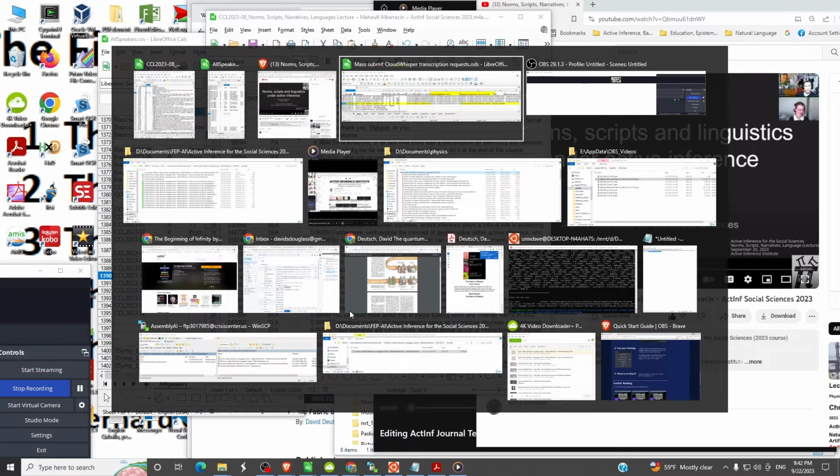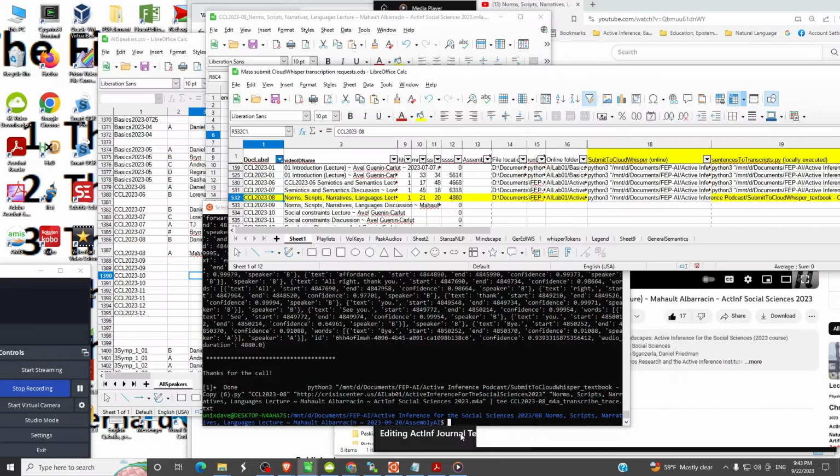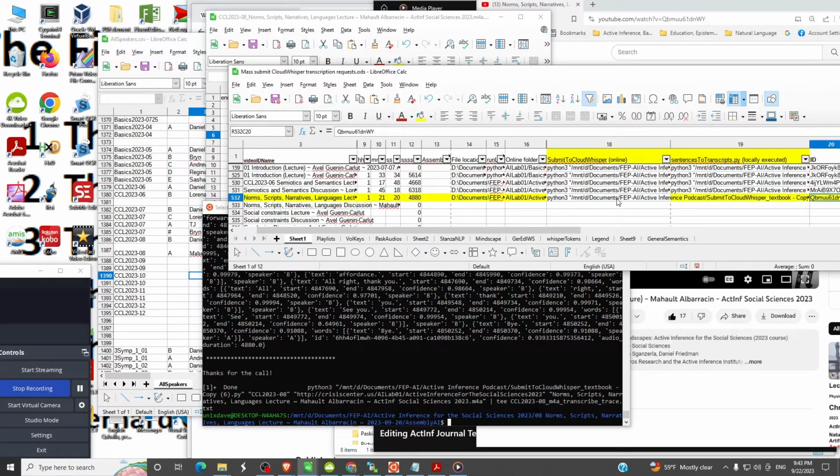So we will go back to our Unix window. We're still in the assembly AI, and that's fine. We're going to now locate a call to Python that's appropriate for using the information that we've already gotten from assembly AI.